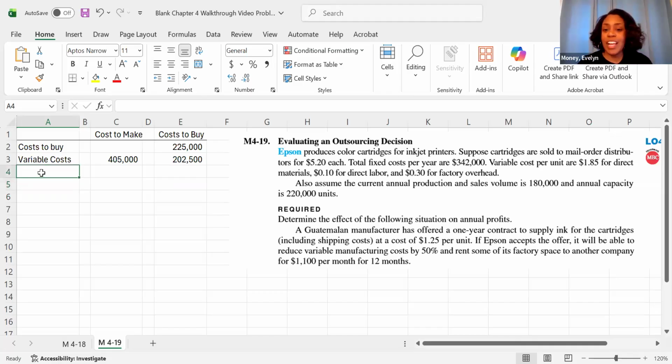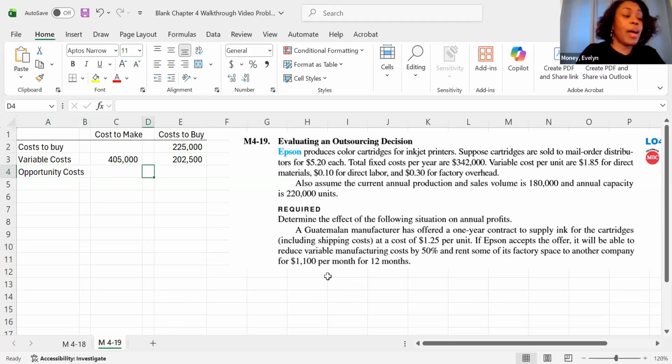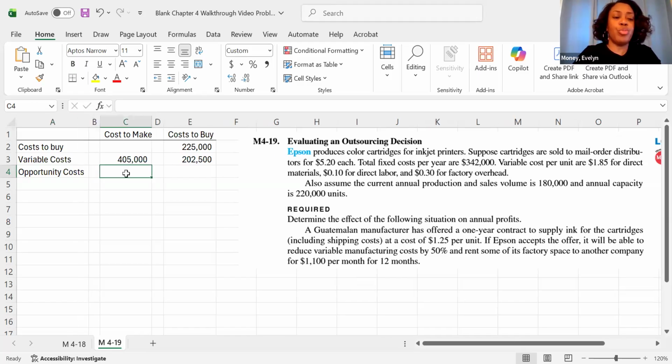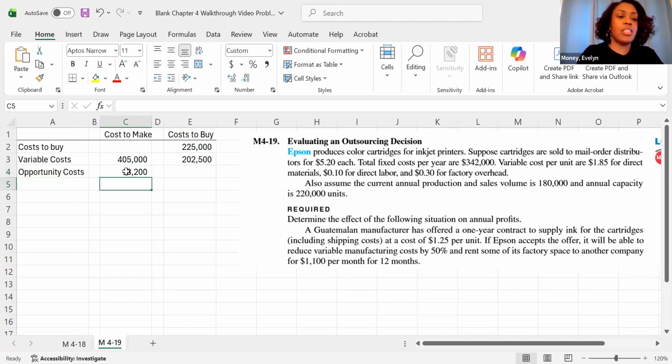Now, normally we would be done, but if we choose to buy it, we can rent some of that factory space to another company for $1,100 per month. That is an opportunity cost. And that opportunity cost actually increases my cost to make it because I'm foregoing this amount if I choose to make it rather than buying it. So I take my 1,100 and I multiply it times the 12 months. And we get the 13,200.